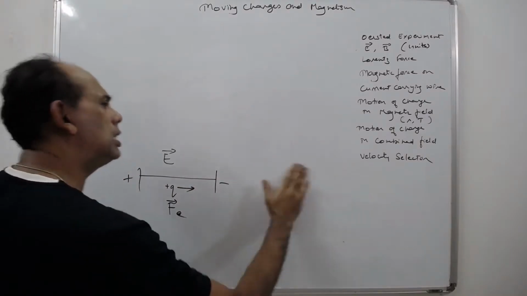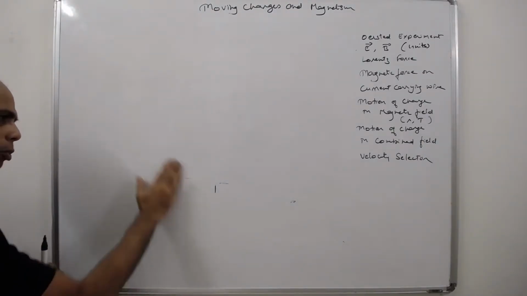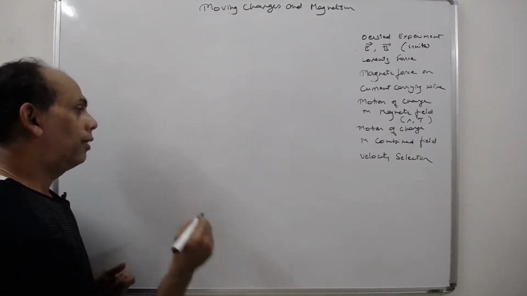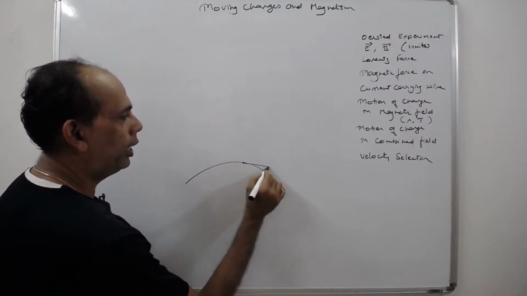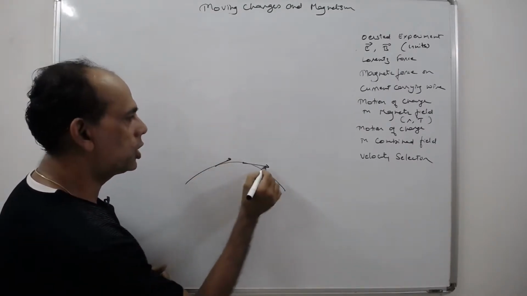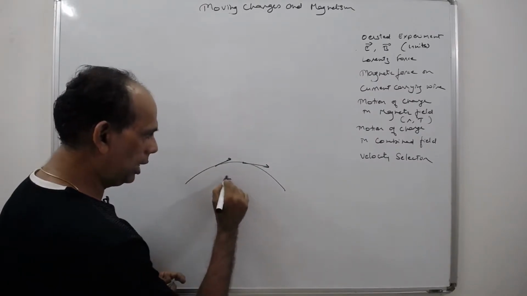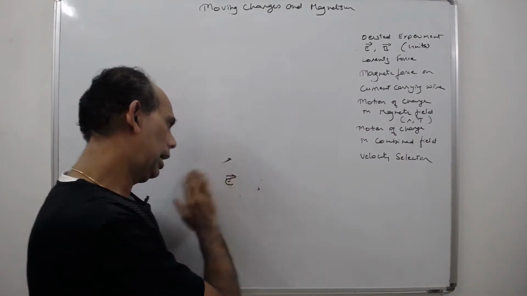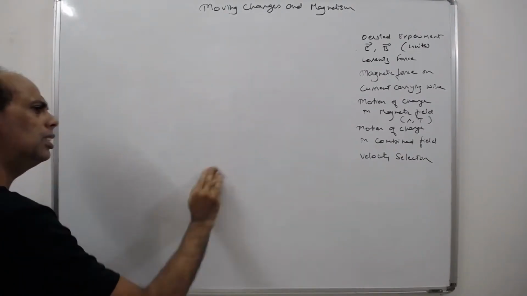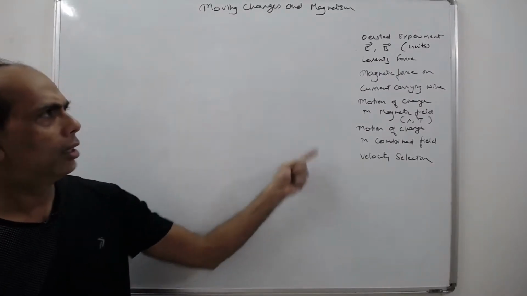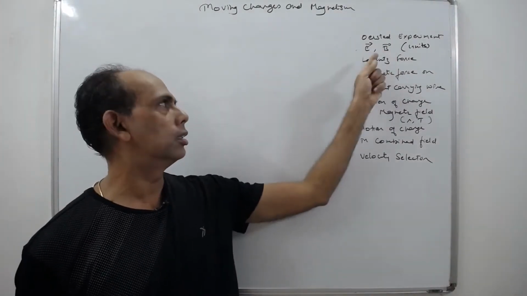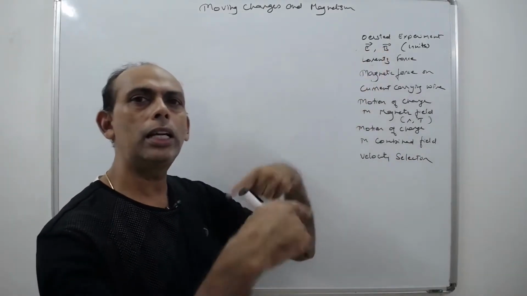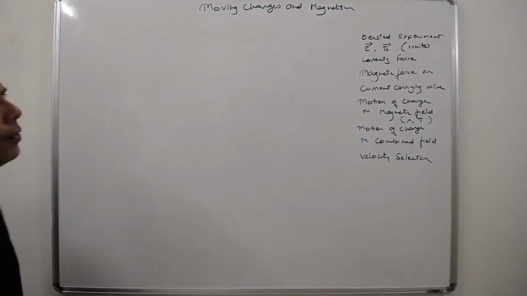Now what is the similarity between electric field and magnetic field? Both are vector quantities, right? And even if they move in a curved path, every tangent at a point on the curved path gives the direction of the field. It is applicable to E as well as B. And the difference is that the forces act in a different direction. In case of electric field, it is along the electric field, and in case of magnetic field, it is perpendicular to V and B. So these are the basic differences, right?